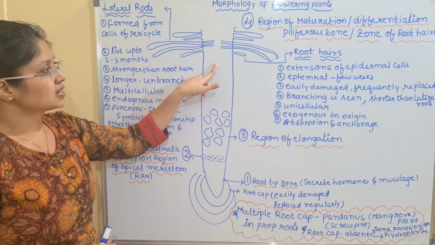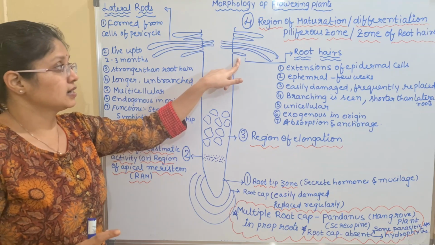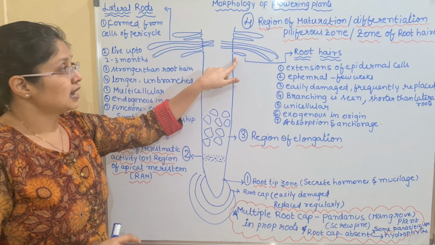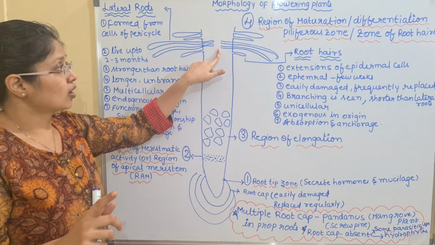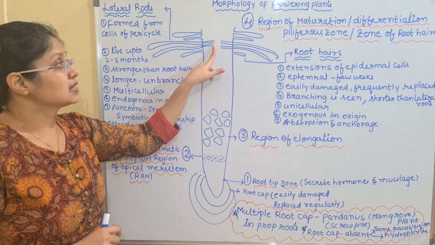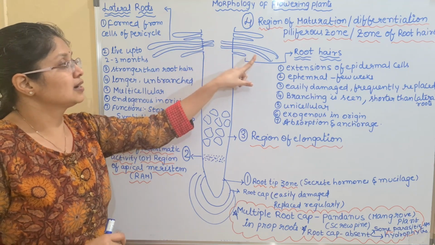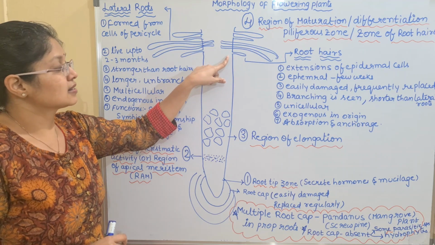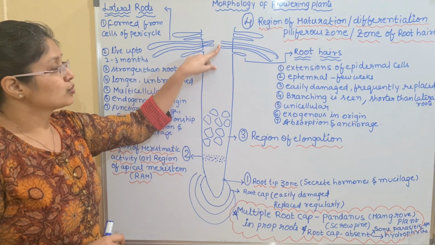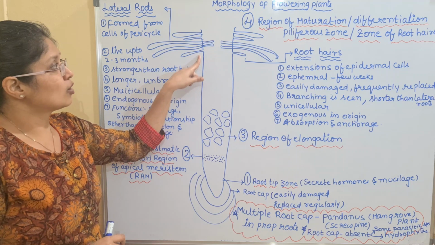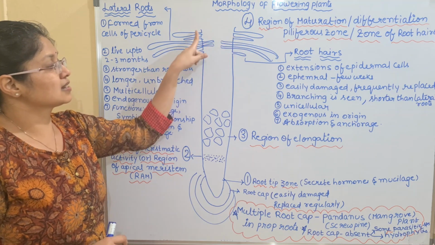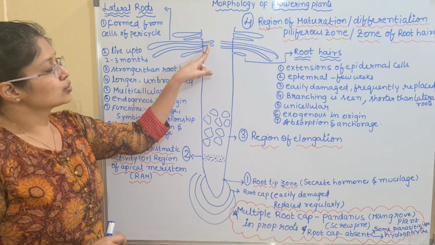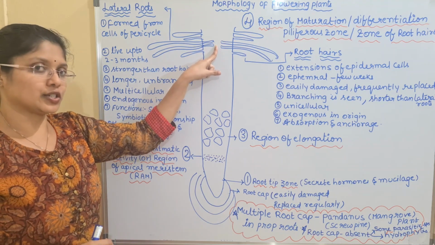The root hairs which are seen externally. We have two types of root hairs. Some are seen externally, and some of the root hairs I have drawn from the internal side. So these are the root hairs which are a little longer compared to these hairs, and these hairs are shorter. If you see the difference, some of the root hairs are produced externally, attached to the wall, and some of the root hairs are produced from the central core region.